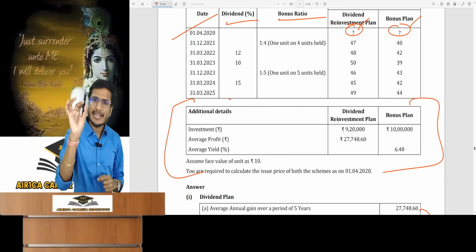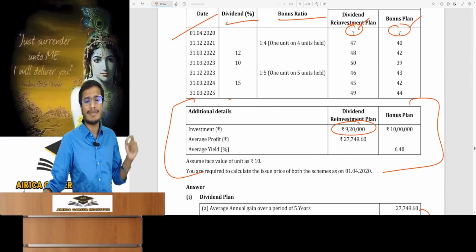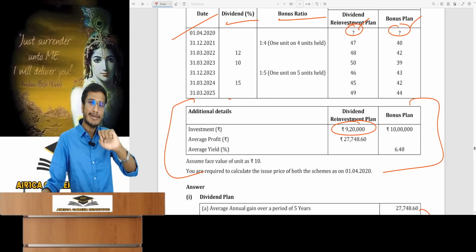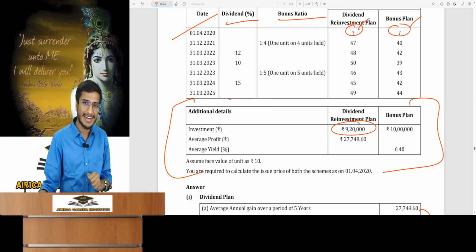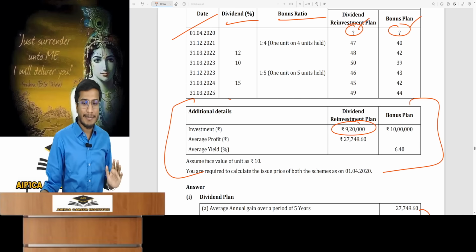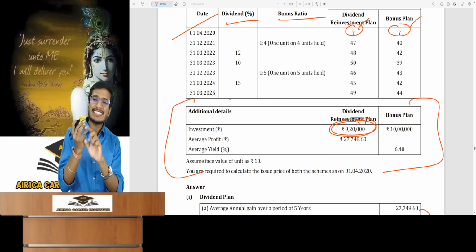So let's talk only about the dividend reinvestment plan for a moment. The total invested amount was this much. How to find the initial investment amount? For dividend reinvestment, the holding period return formula is ending investment value minus beginning investment value, divided by beginning investment value, multiplied by 100. The formula for investment value at the beginning is the number of units initially purchased multiplied by the NAV at the beginning. So here I know the investment amount, but I don't know the exact units at the beginning.